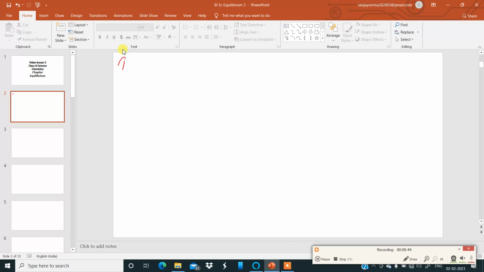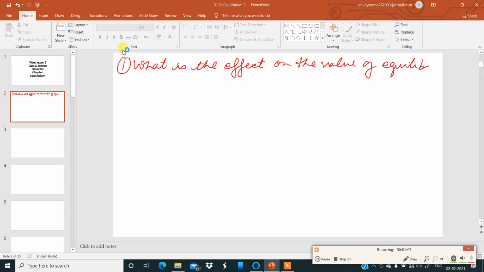Question number one. What is the effect on the value of equilibrium constant on adding a catalyst? This is the question.